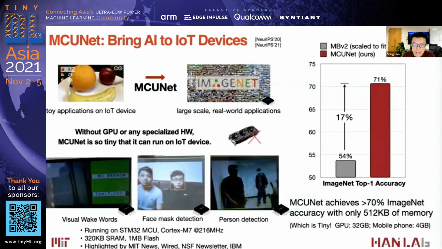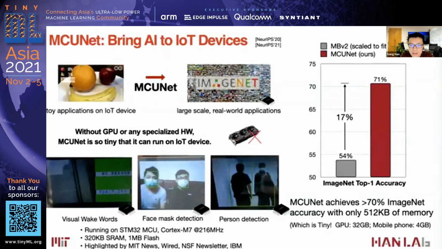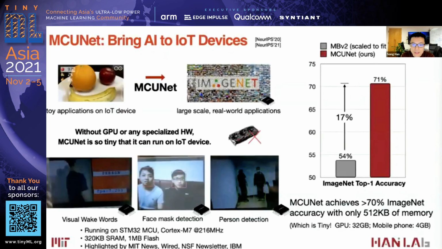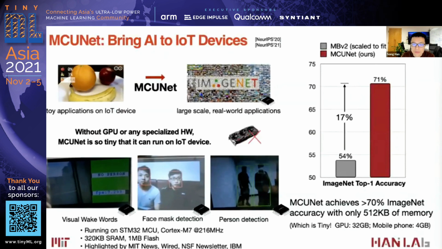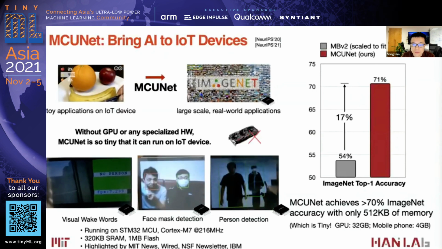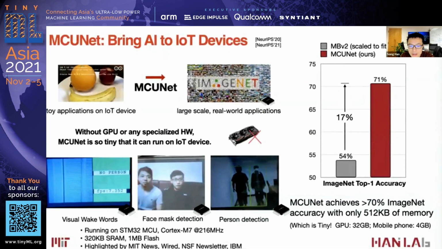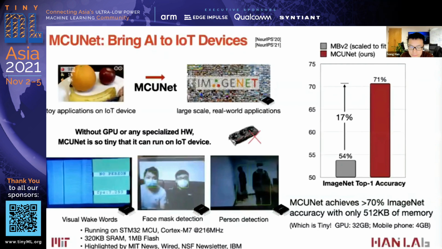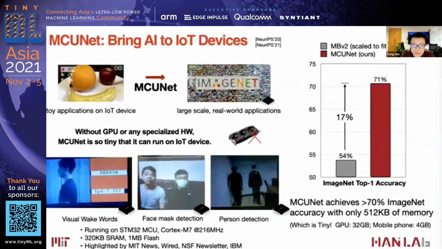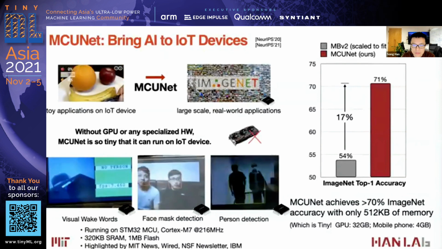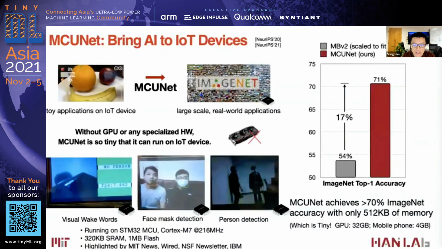On the right-hand side is the dramatic improvement brought by MCUNet. The baseline is MobileNetV2 scaled to fit a microcontroller. It can achieve 54% top-1 ImageNet accuracy. But with MCUNet, we can improve the accuracy by 17%, to 71% top-1 accuracy.